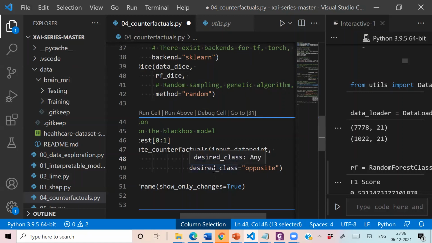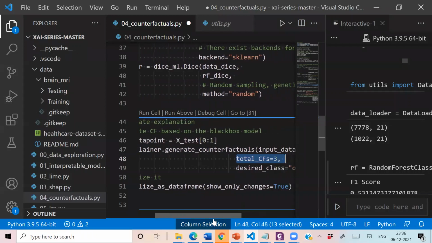And then we are specifying the desirable class. This is our binary classifier, so we are simply asking it to flip the output. If it is 0, it will flip it to 1. If it is already 1, it will flip it to 0. So we are specifying the desirable class as opposite. But if we have multiple classes, we can specify which particular class we want in the output.